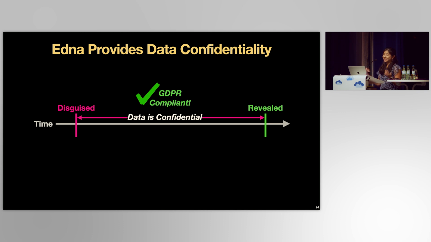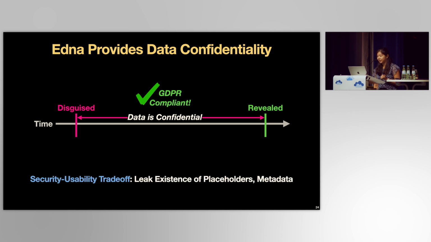However, Edna does leak the existence of pseudo-principals or metadata left in the application database, such as the size of disguised data, because Edna's design chooses to sacrifice some security for usability. For example, decorrelation is key to enabling fine-grained and flexible disguises, but it does leave placeholder data available to attackers.